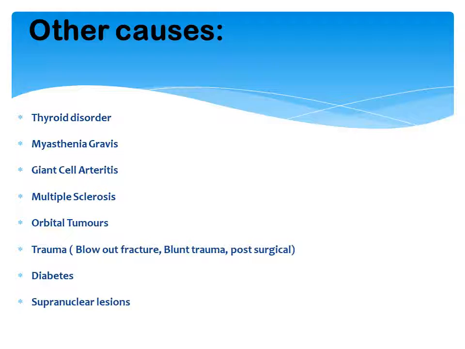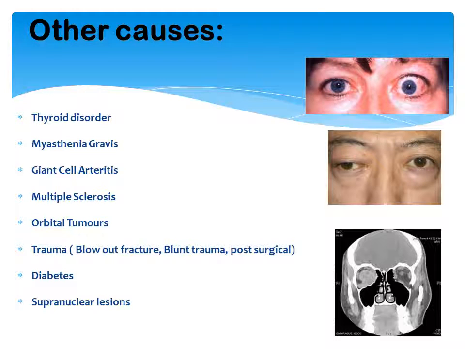Now, though cranial nerve palsies have reportedly been found to be the commonest cause of binocular diplopia occurring in patients, there can be other causes as well. Some of those causes have been listed here, like thyroid disorder. In case of thyroid disorder, you can see in the first picture that the patient has upper lid retraction with exophthalmic eyes. There is proptosis in both the eyes. This proptosed eye causes a kind of stiffness or restriction in the movement of the eye. As a result, diplopia happens.